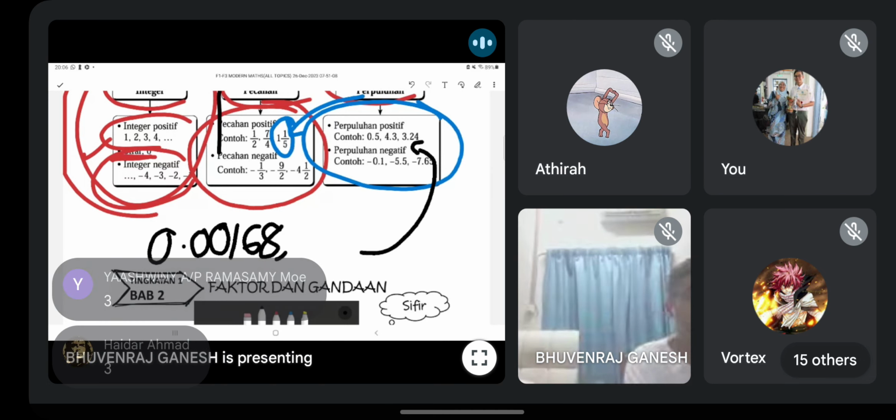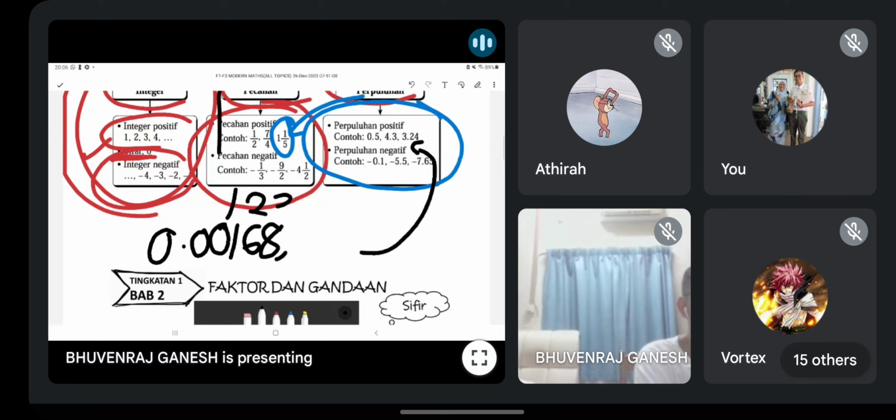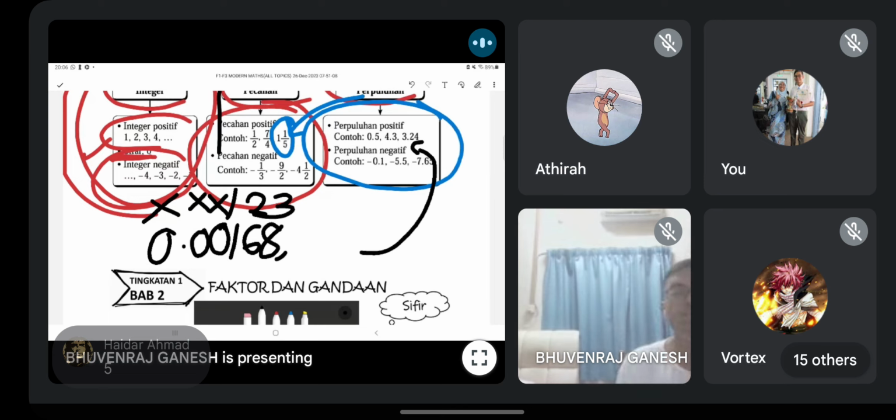Correct, 3. Okay, 3. 1, 2, 3. Kosong tak kira. The zero in the front is not counted. Okay, angka bererti. Tak termasuk. But this one, how many decimal places? Berapa tempat perpuluhan? Yes, 5. Decimal place senang nak tengok. Angka bererti saja banyak confused.